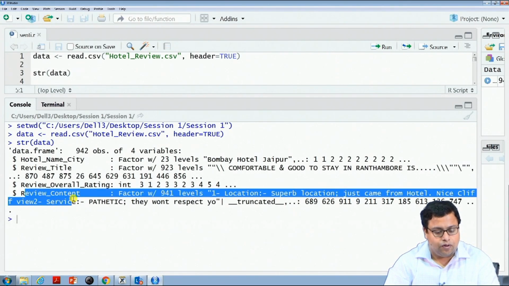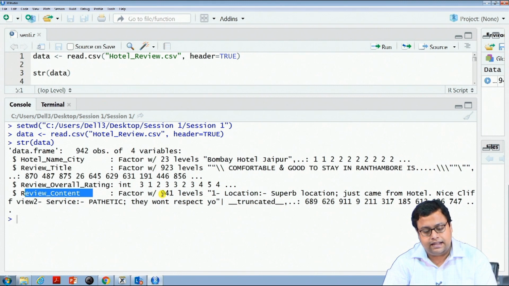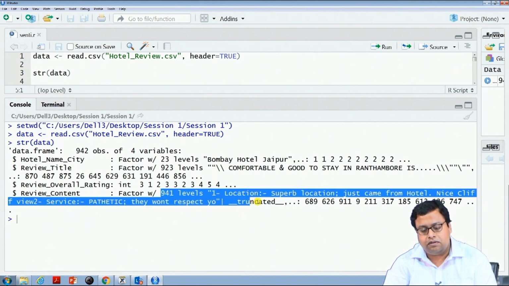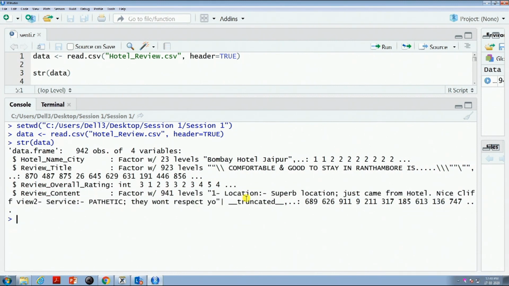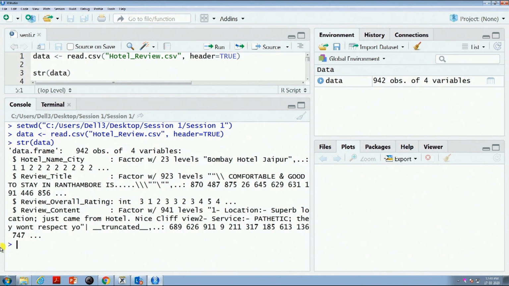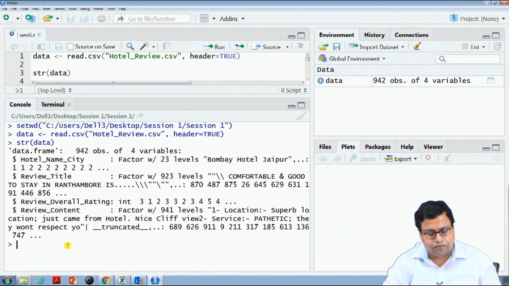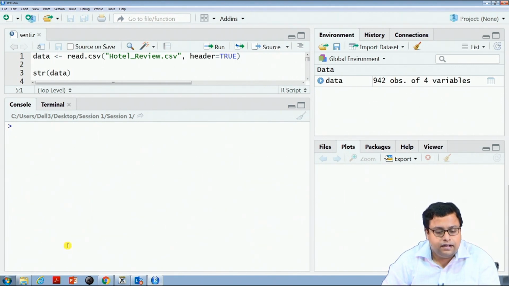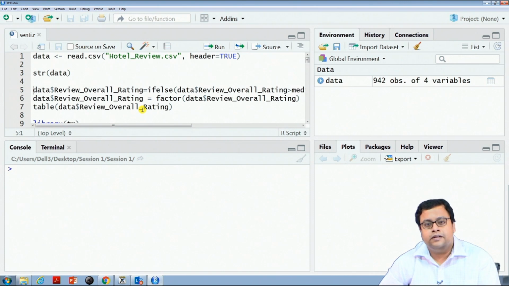And then comes review content, which is the text, and there are 941 levels because probably exactly 2 reviews are similar to each other, otherwise they are dissimilar. So, we have these 942 observations. Now, I press Ctrl L to clean my console, and once I clean the console, what will I do next?